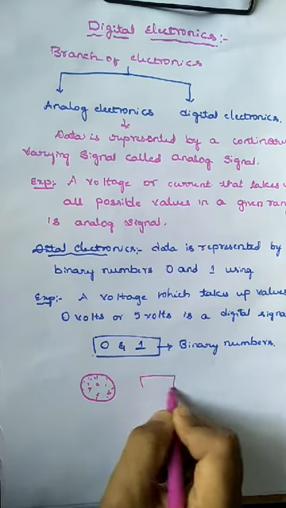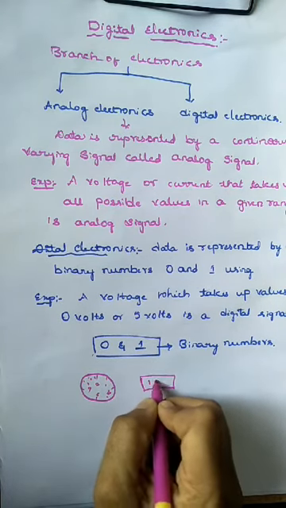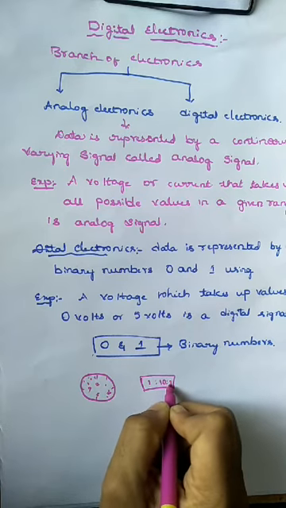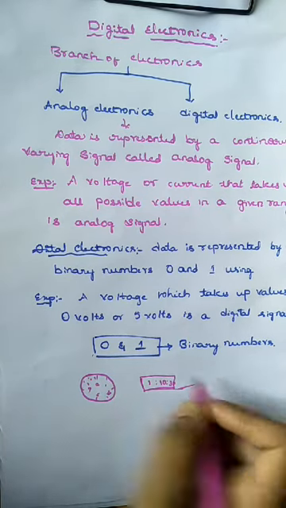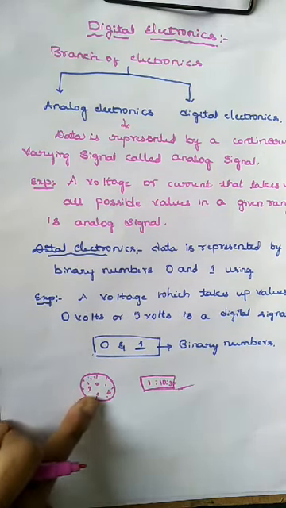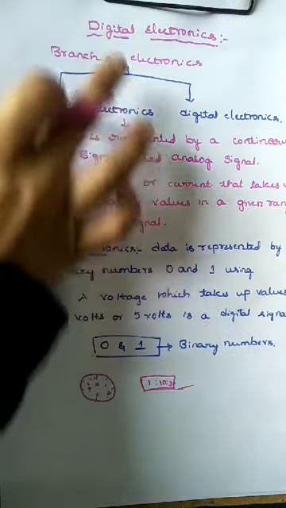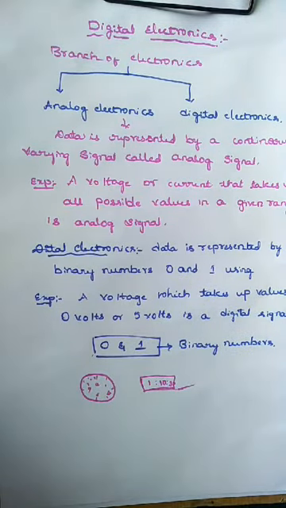If some watches show like 1 hour, 10 minutes, 30 seconds, this is called the digital system. Similarly, in digital electronics the data is represented by binary numbers, that is 0 and 1.